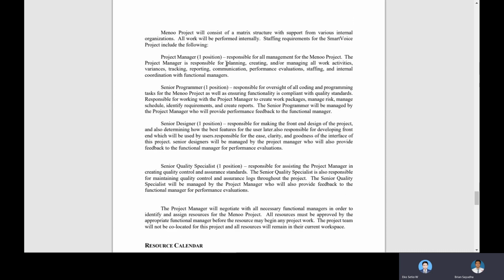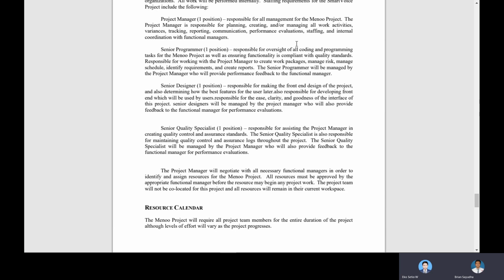The first one is the project manager. The project manager is responsible for overall management of the Menoo project. The project manager is responsible for planning, creating, and managing all work activities, variances, tracking, reporting, communication, performing evaluation, staffing, and internal coordination with functional managers.